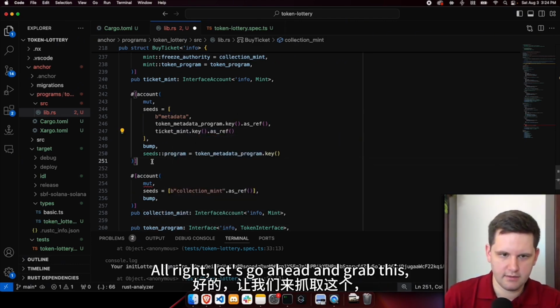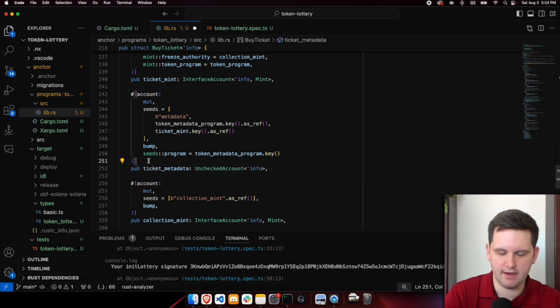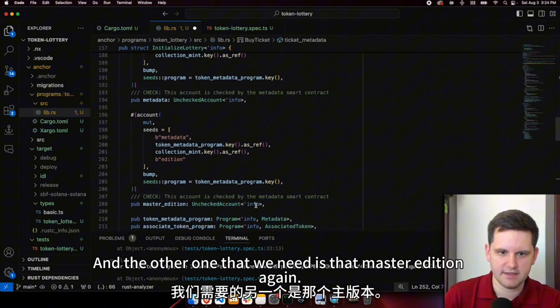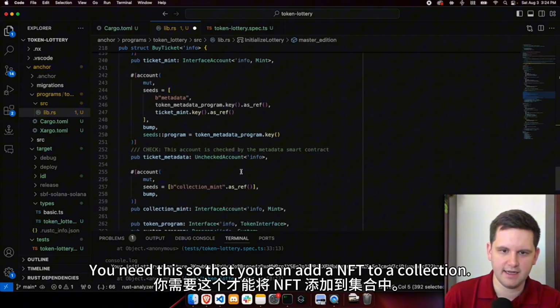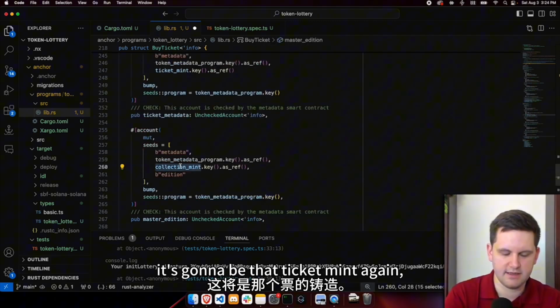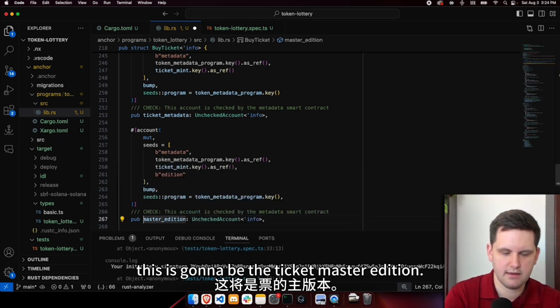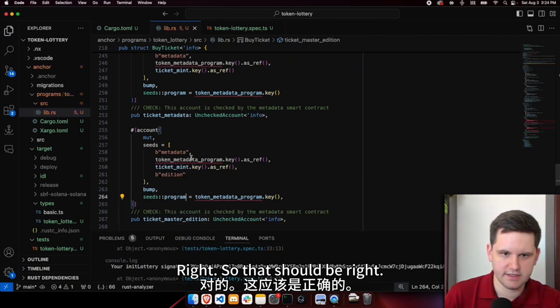All right, let's go ahead and grab this. This is going to be the metadata account. So pub, we're going to say is a ticket metadata. Once again, it's going to be created by the metadata smart contract. And the other one that we need is that master edition again. So let's go grab that. You need this so that you can add a NFT to a collection. So instead of the collection mint, it's going to be that ticket mint again. This is going to be the ticket master edition. All right, so that should be right.